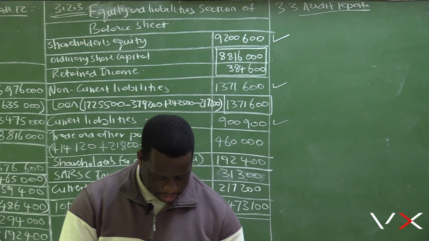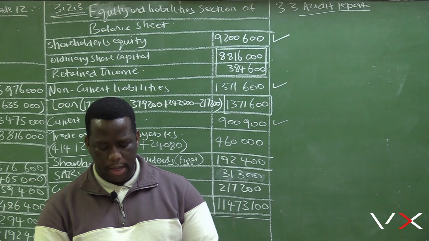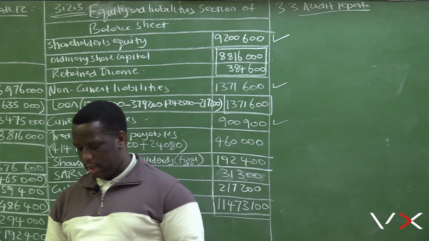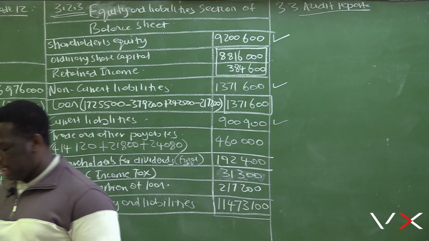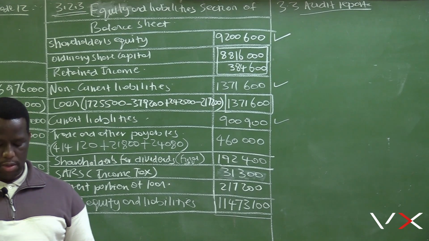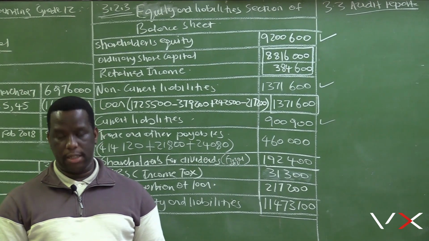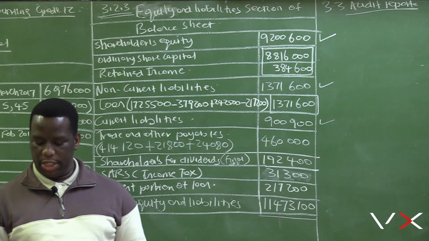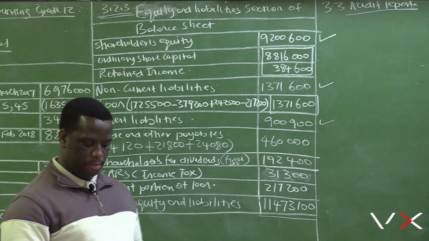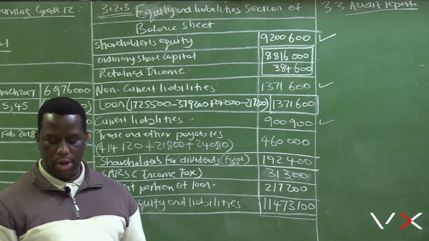So we have an extract here from the audit report of Tembiso Ltd. It says here the information to shareholders. We have audited the financial statements set out on pages 8 to 52. Sometimes in the exam you are asked, why is it important that the auditors need to mention the page numbers? And when you are answering that question, you should be very clear to say that the auditors are only responsible